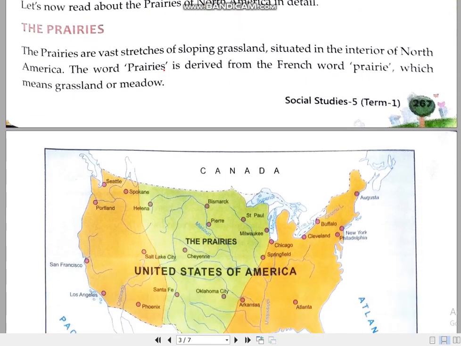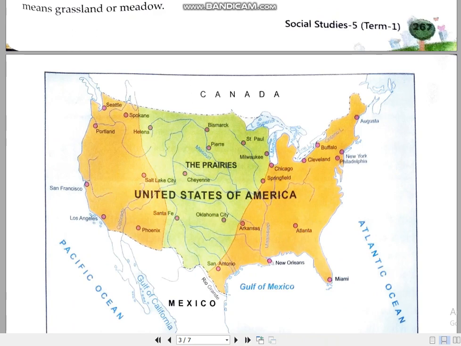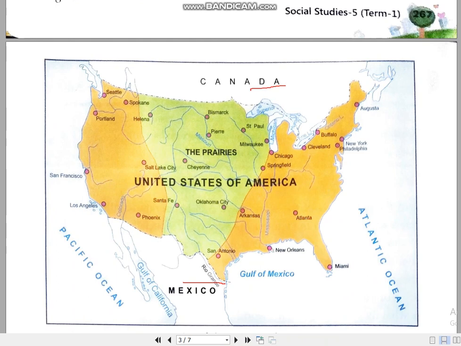Now the main topic of our syllabus is the prairies. We have to discuss a lot and in detail about the prairies. First of all, prairies. Now here, children, see the map. This is Canada and here is Mexico in North America. Prairies are situated in North America, and prairies extend from Canada to Mexico. You can see the colored part is prairies. Prairies are located in the interior part of North America, USA, between Canada and